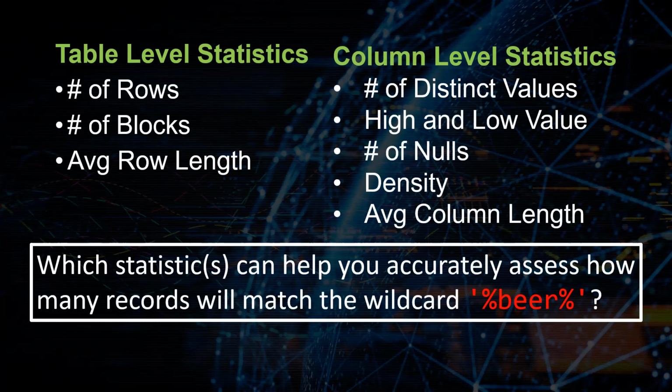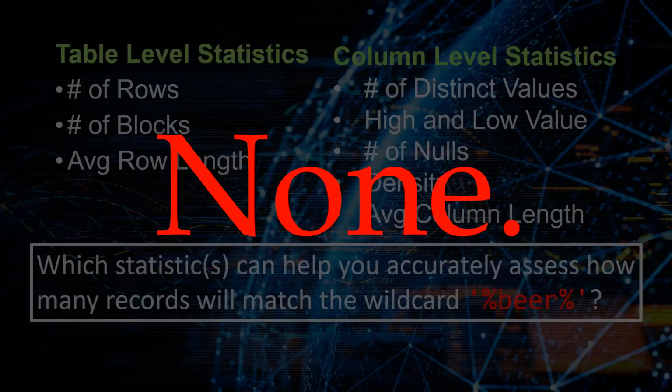Question for you is, which of these statistics can help you accurately assess how many records will match the wildcard %beer%? Answer is none. Absolutely none of these are going to do you any good. Maybe if you have like two distinct values and you can look at the high value and the low value, but if you have a normal table with any number of values for the high and low value, you're not going to be able to get an accurate assessment. So the question is, how does Oracle come up with the number 5 in these scenarios?